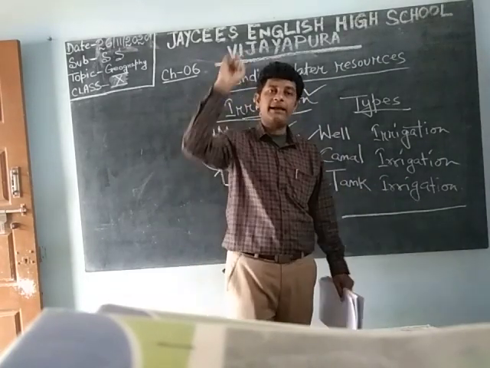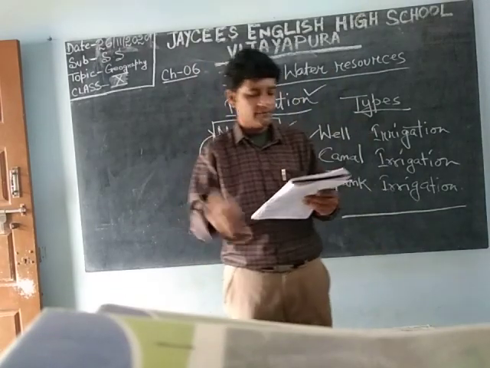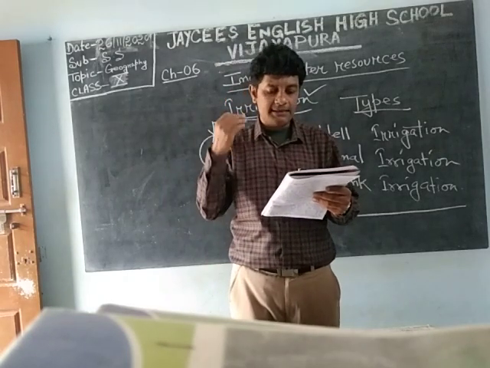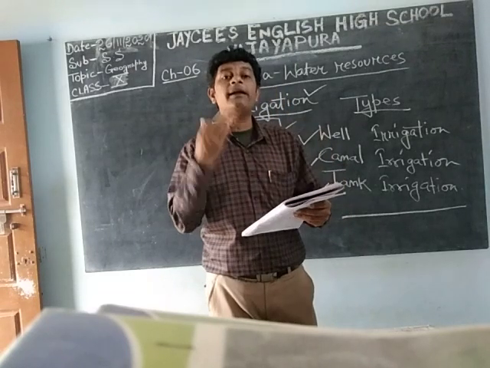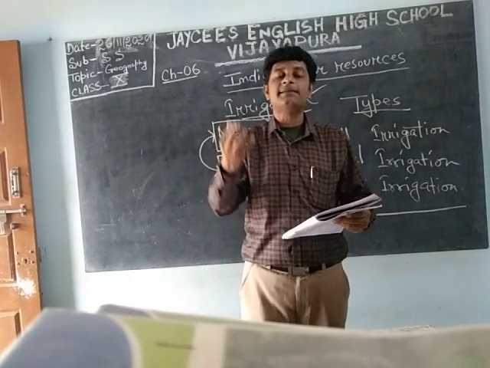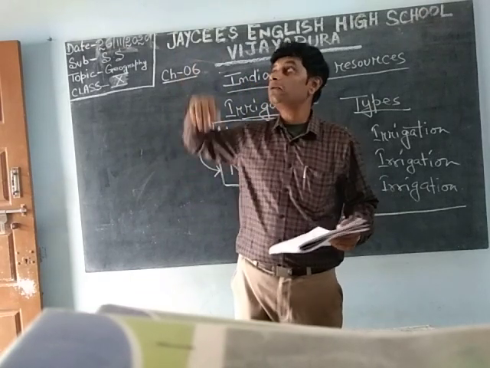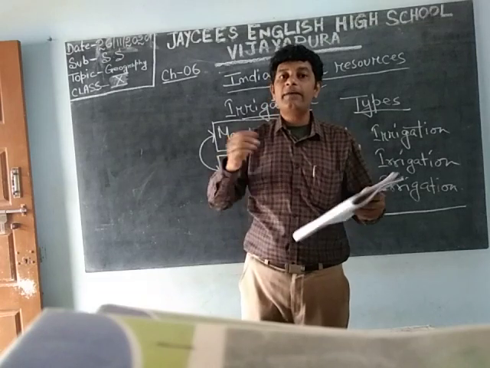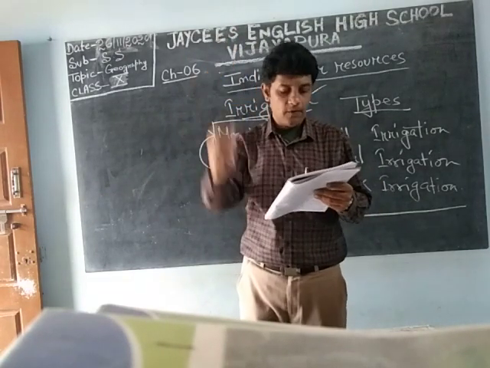Tank, you know, we have a tank in our house from where we get the water. Same like that, a reservoir. A tank is a natural or man-made reservoir on the Earth's surface in which rainwater is collected, which is used for irrigation. In a tank, rainwater is collected, and even if you have water, you can pump it to that tank. You can reserve that water, and whenever you want to spray water on your field, you can use the tank water.